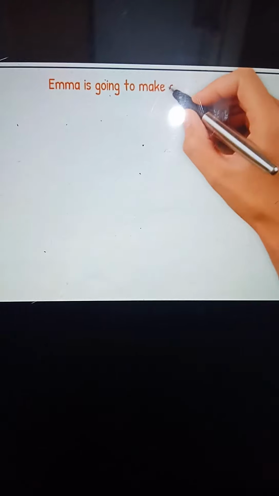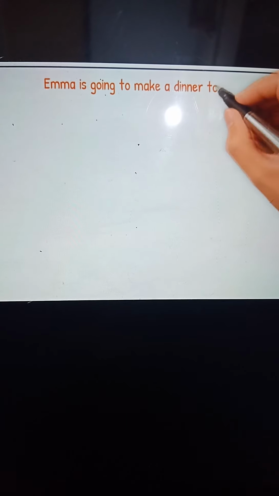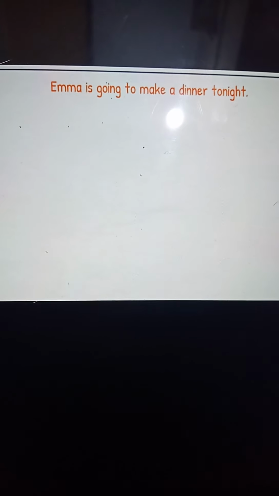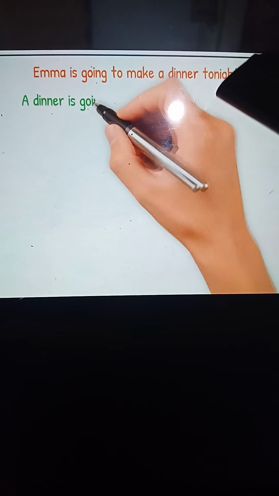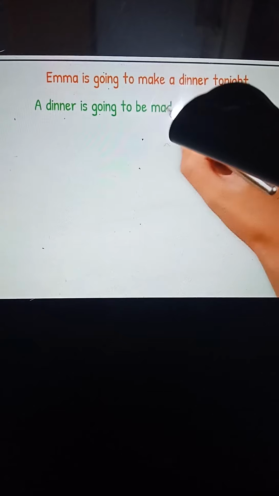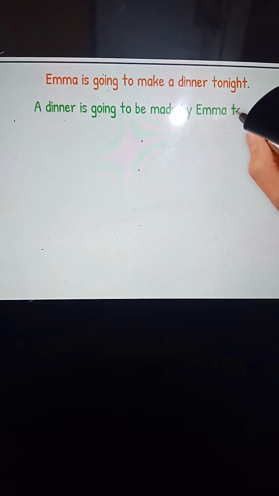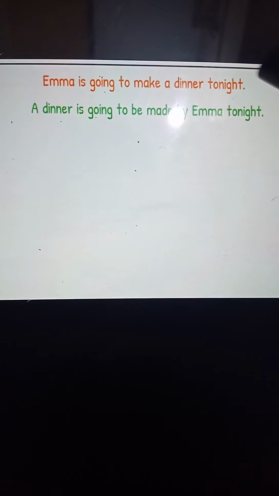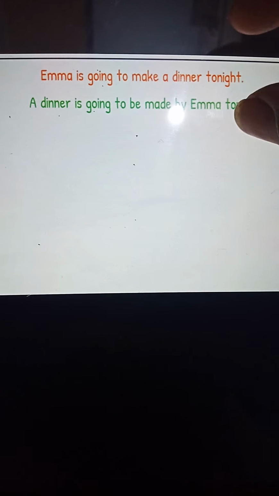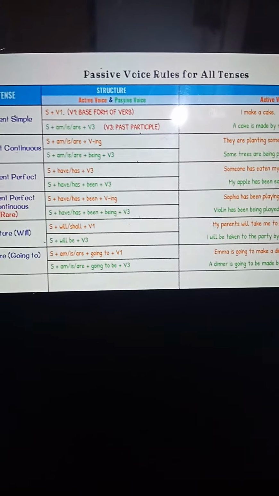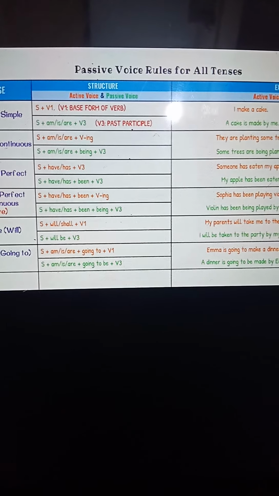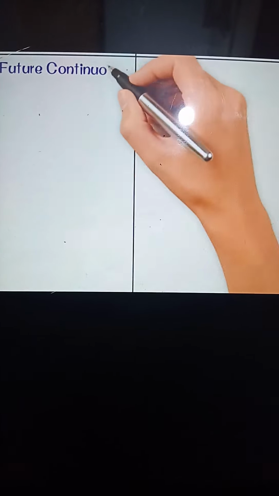Ima is going to make a dinner tonight. A dinner is going to be made by Ima tonight. Sometimes some words will come here, then we will do it before. Sometimes here will come they, will change it into them. So it is according to the table which you will learn.